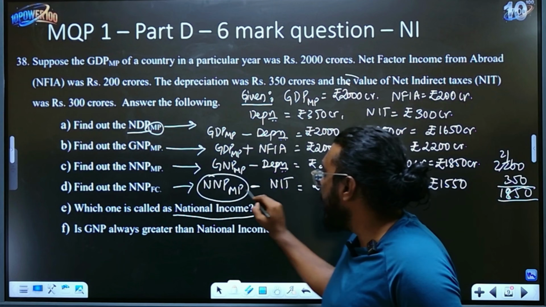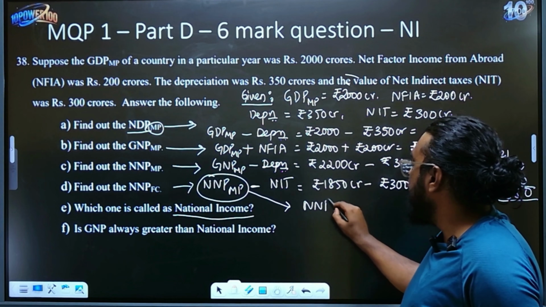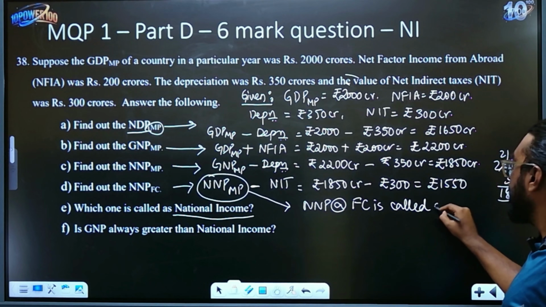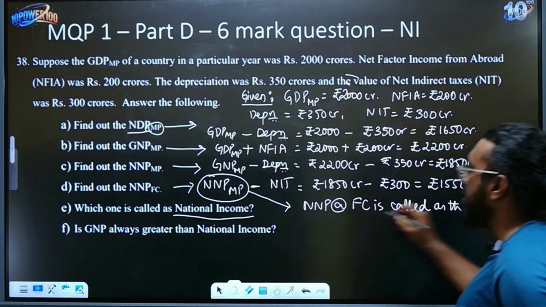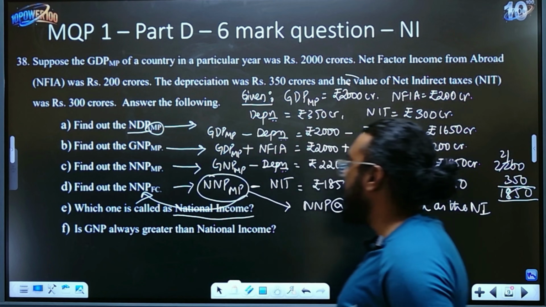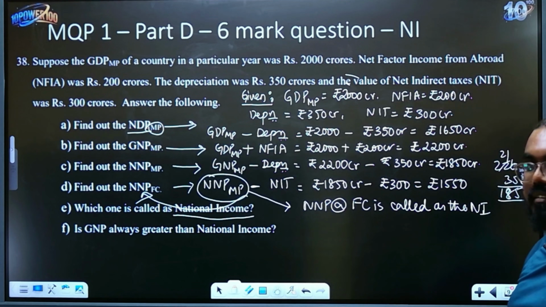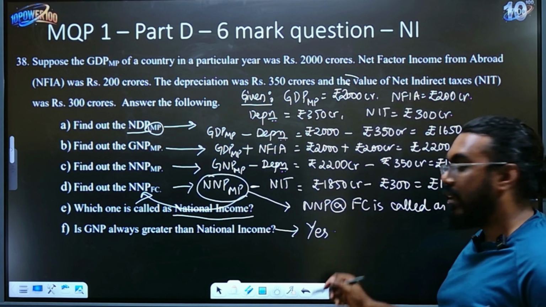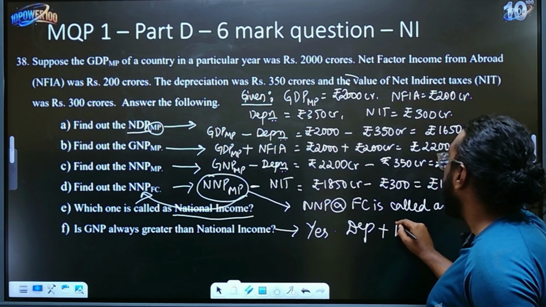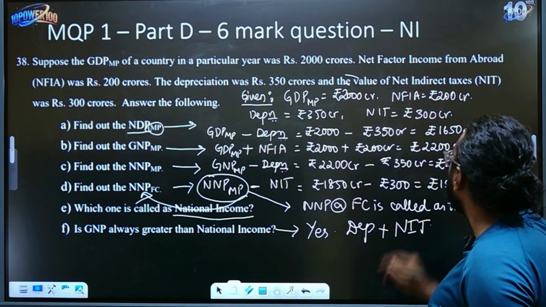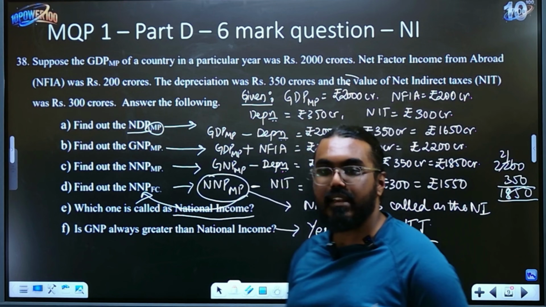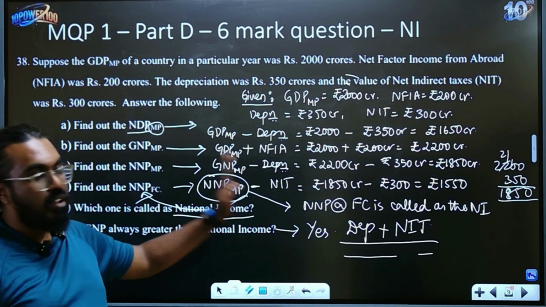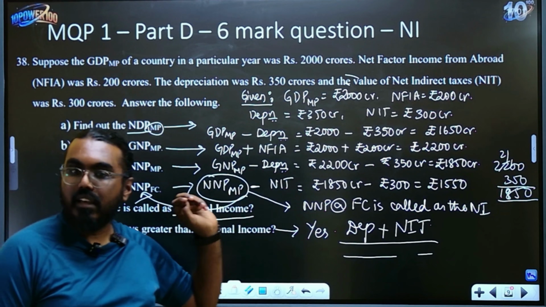Nothing much to worry. NNP, net national product at factor cost, is called the national income. I have circled it here. Whatever you just calculated previously, that itself is called your national income. Is GNP always greater than national income? The answer is yes, it is always greater, because it will include both depreciation and your net indirect taxes. That's all. It is 6 marks, one mark each, if you have done your calculations and written the formula correctly.